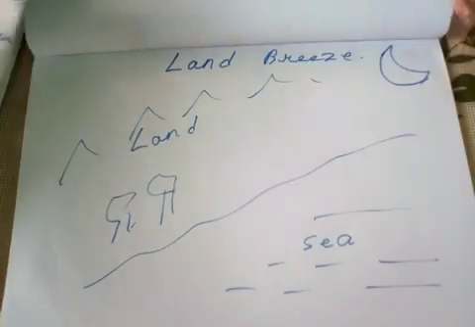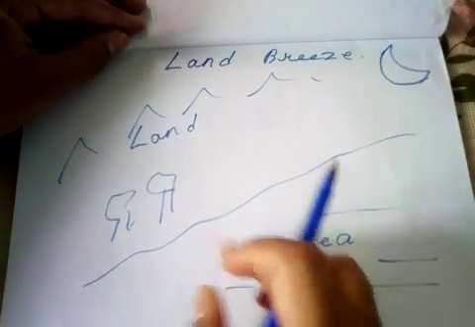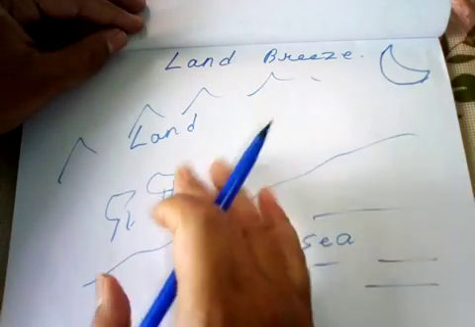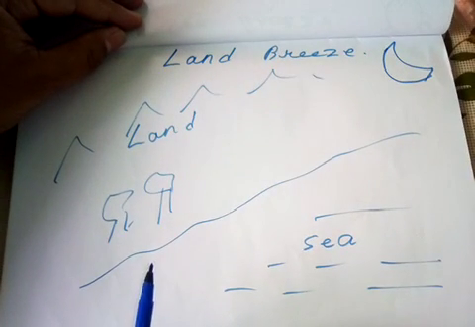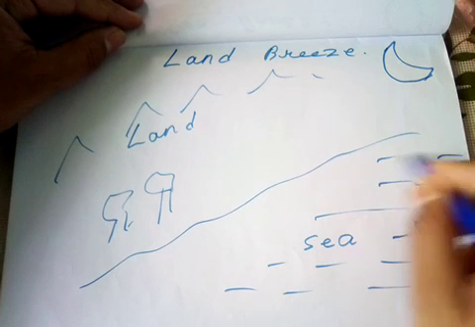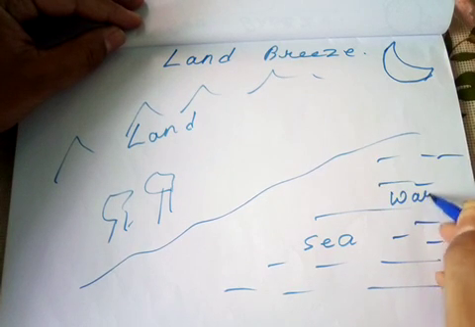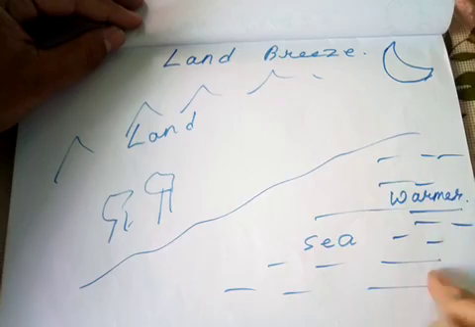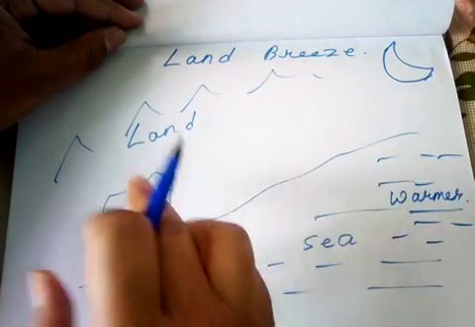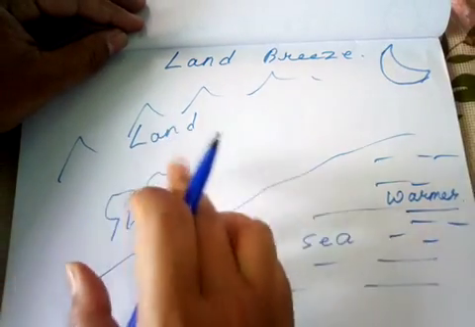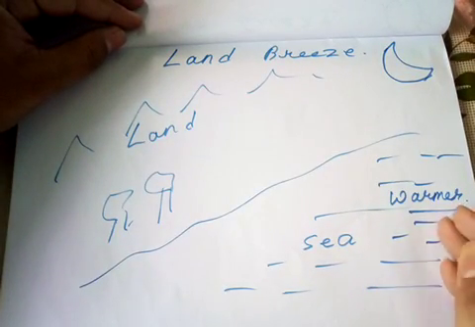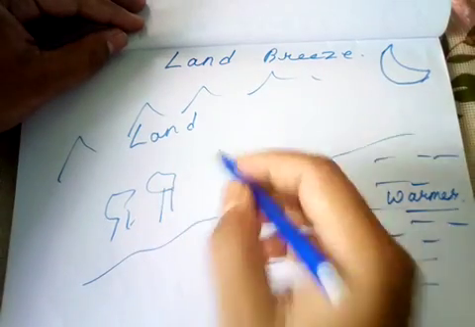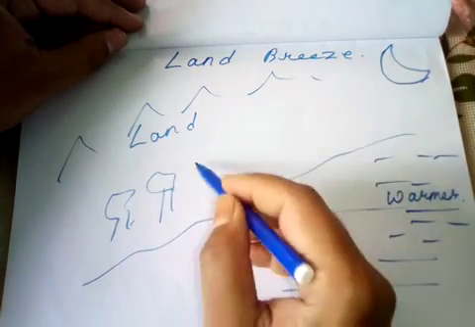So it is opposite at night. As evening comes, as I have already mentioned, the land surface heats up quickly, and it also cools quickly in comparison with the sea. So the sea is warmer in comparison to the land surface during the evening time, because land tends to decrease its temperature quickly. So the sea surface is quite warmer than the land surface. Here the land, as it cools, the air density